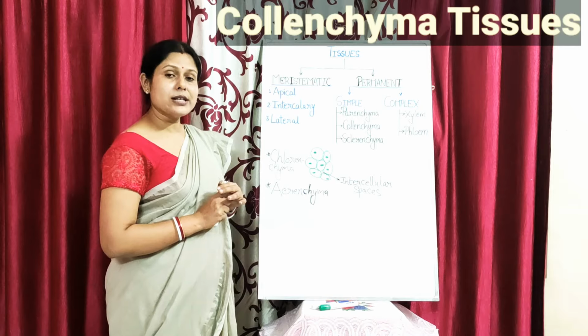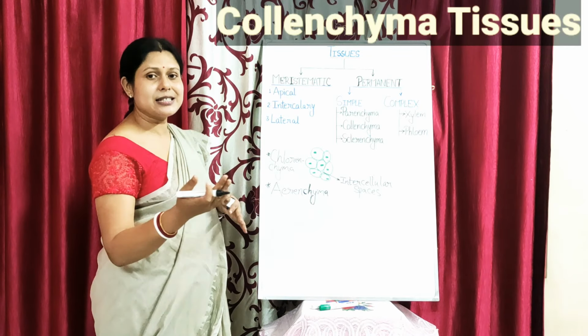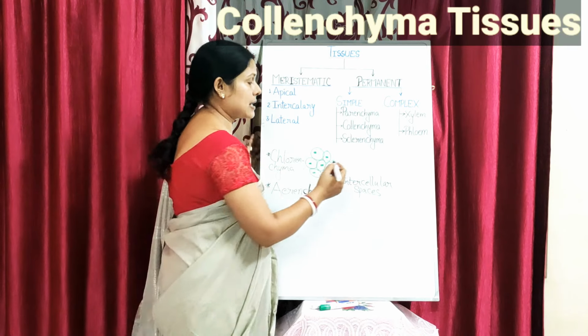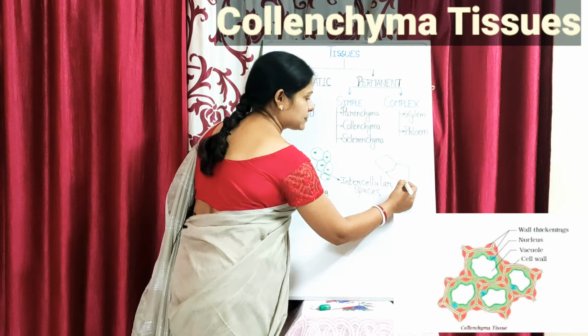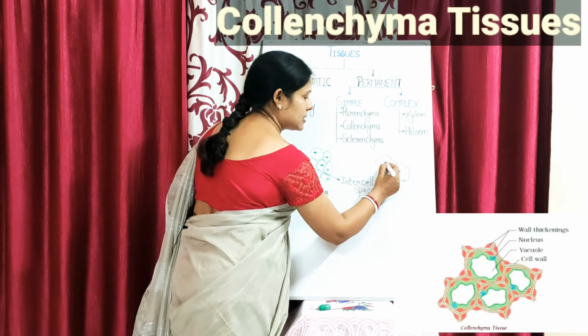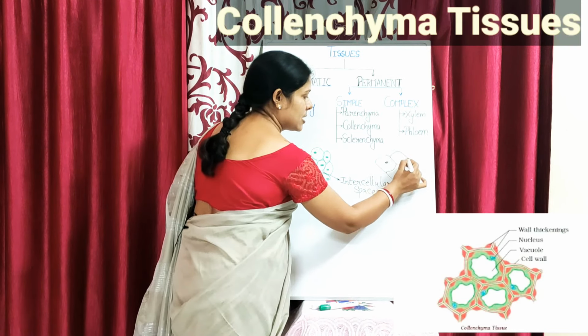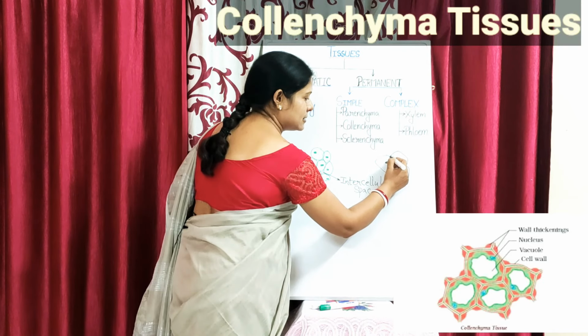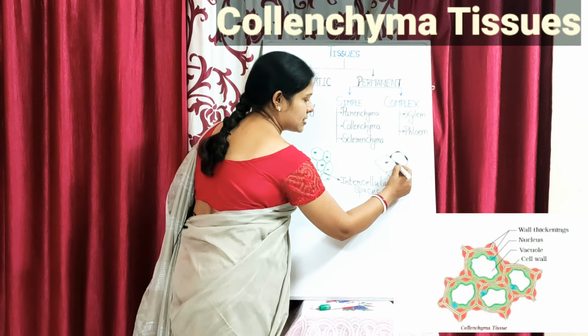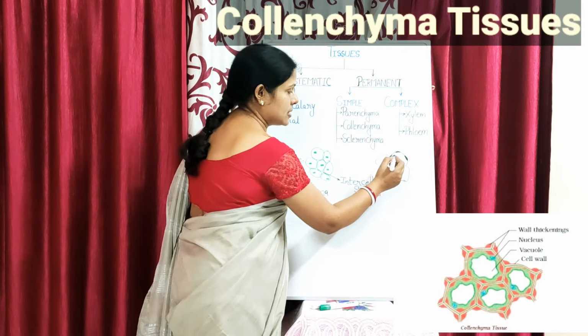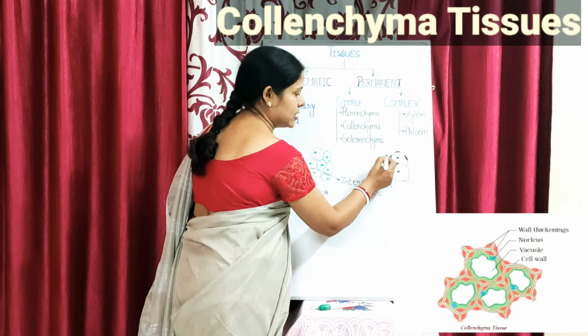The specialty of collenchyma cells is that if you see these cells, they have a nucleus. In the angles, in the corners, they have some extra thickenings. So they have thickenings only in the corners, not throughout their cell wall, like this.